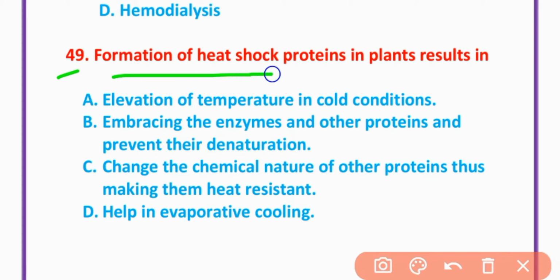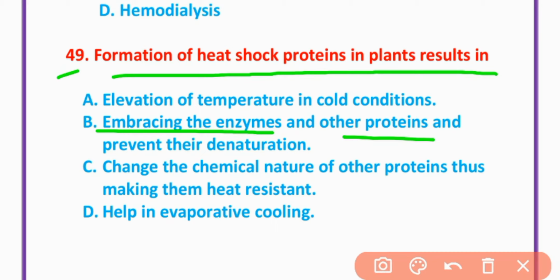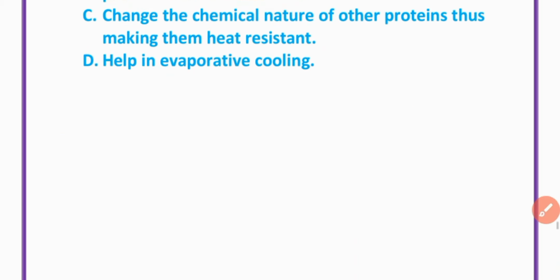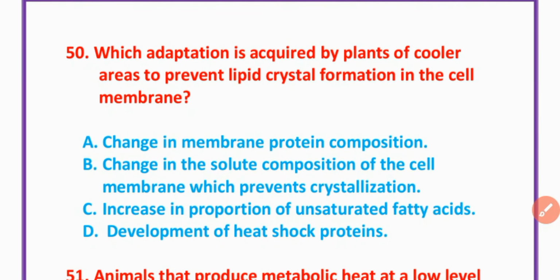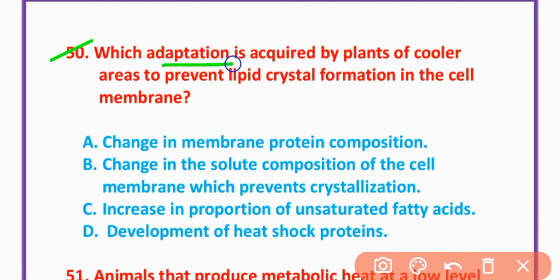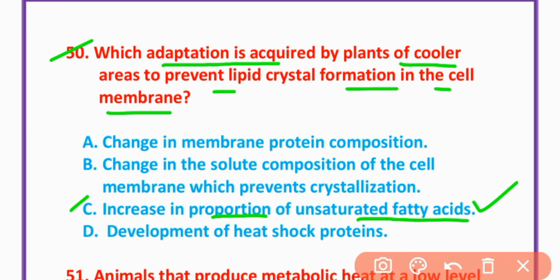49. Formation of heat shock protein in plants results in option B. Embracing the enzymes and other proteins and preventing their denaturation. Option B is correct. MCQ number 50. Which adaptation is required by plants of cold areas to prevent lipid crystal formation in the cell membrane? Increase in proportion of unsaturated fatty acids is the correct option.